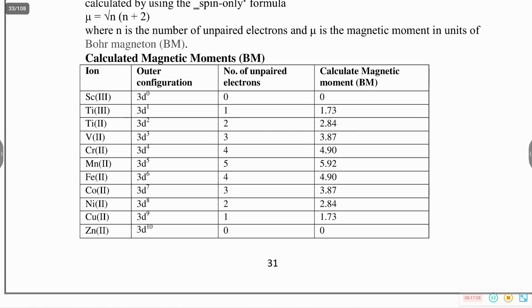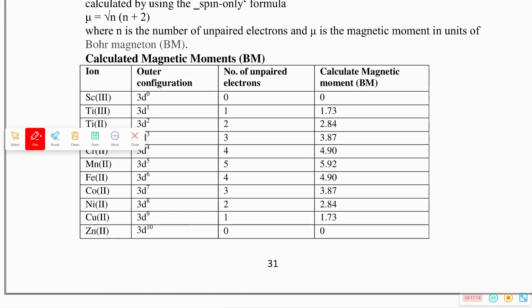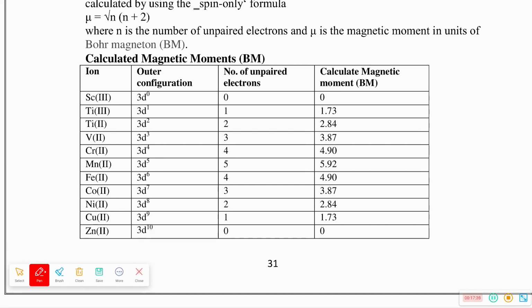Okay, here examples are given. Scandium plus 3. Scandium plus 3 means how many unpaired electrons are there? 0 unpaired electrons. You know that scandium has atomic number 21, electronic configuration 3d1 4s2. Scandium plus 3 will become 3d0 4s0. Any unpaired electron present? No. 0 unpaired electrons, so the magnetic moment is also 0. Clear?